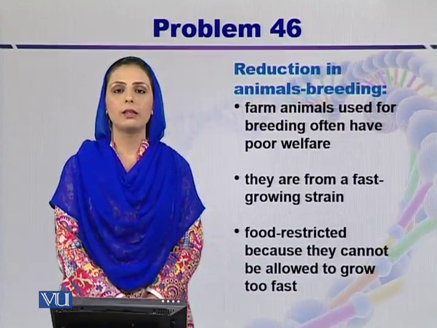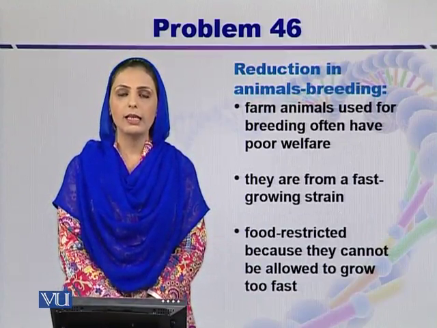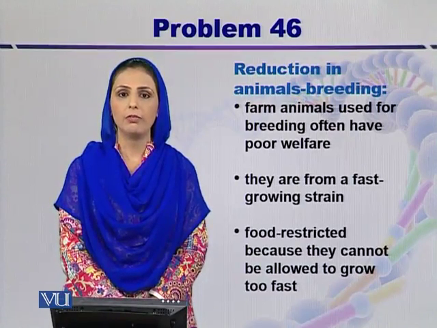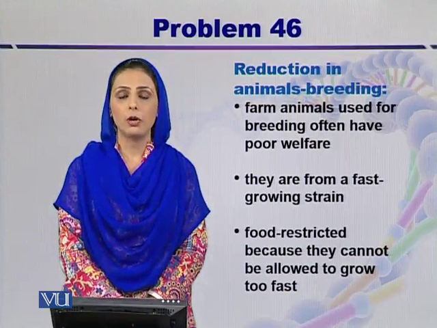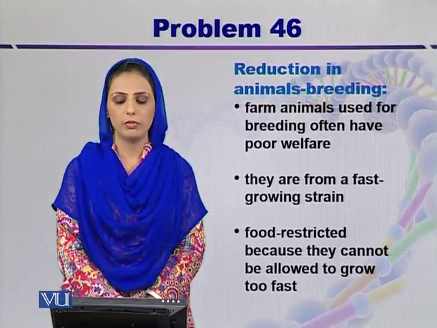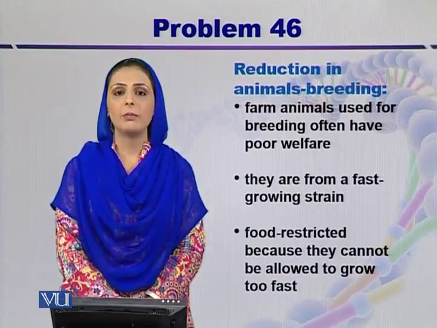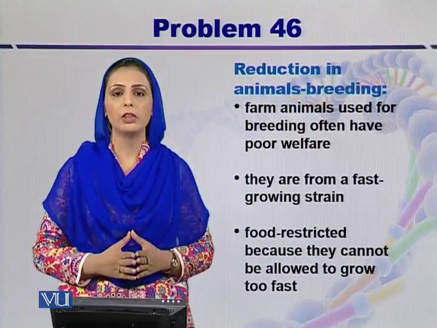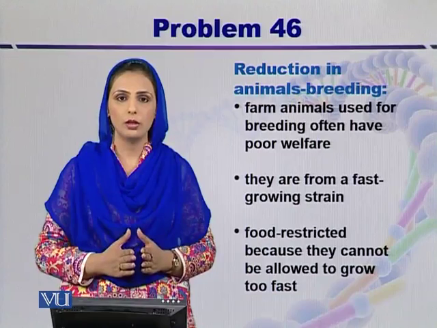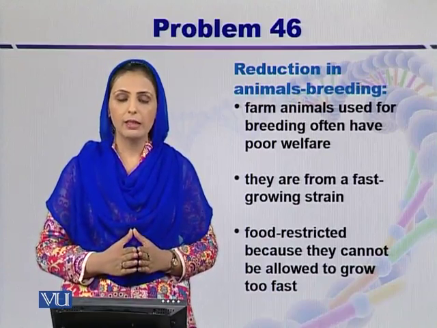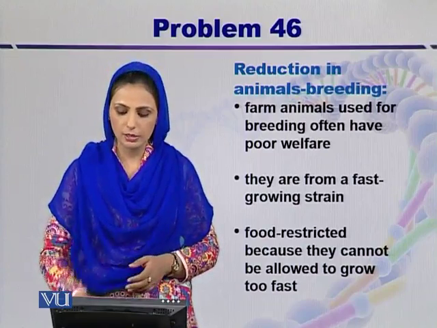Now let's talk about the second factor that is involved in animal cloning. That is reduction in animals required in breeding programs. Farm animals are used for breeding and they have poor welfare. They are from a fast growing strain. But here there is food restriction, because when we grow farm animals, we grow them at a slower stage. So at this level there is a food restriction and obviously the welfare of animals decreases.